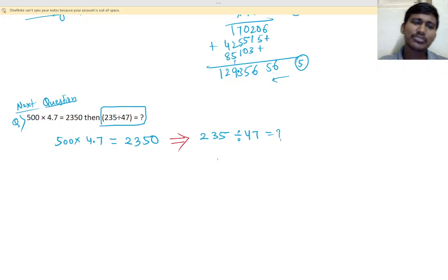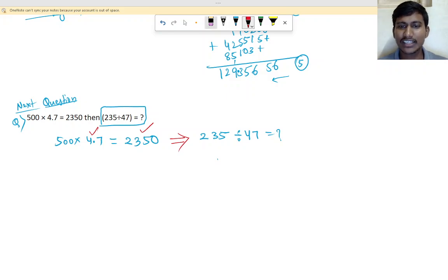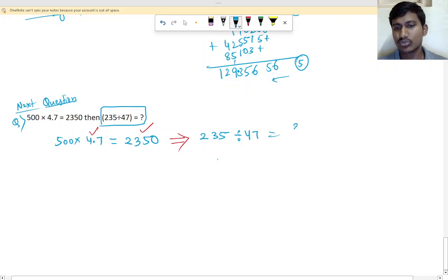So these types of questions are given, right? We have 47 here, and we have 2350, that is 235, so the answer should be in terms of this. Okay, so what we do is we separate it. We take this one to one side. Divided by means what? This is divided by, right? If you write it in division form, it will be 235 divided by 47 is question mark, right? That is what we have to find.